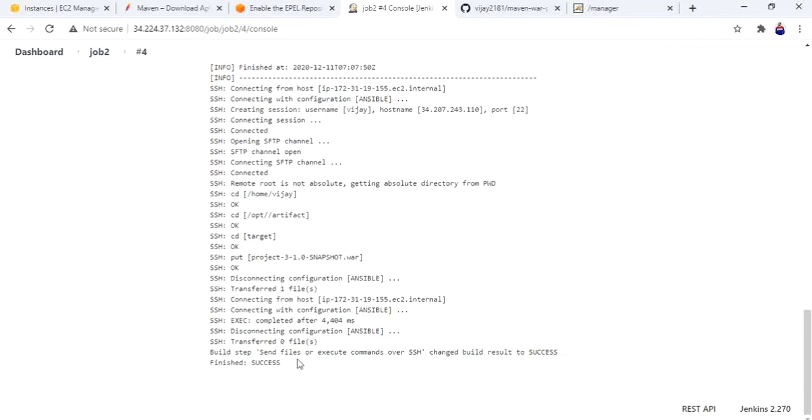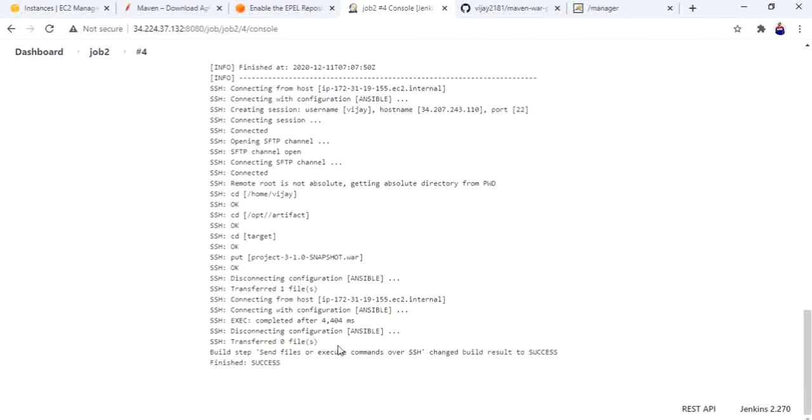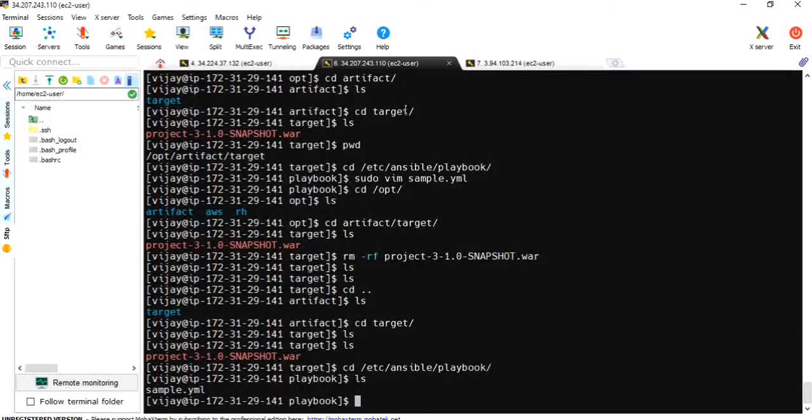Okay, success, transfer success. Now if you get this kind of error and it is not showing, first include verbose, and if you are still confused, then you can do it manually. You can execute the playbook here, see the error, rectify it, and then go to the job and trigger it so that it will be in automated form. I think you guys got it. See here, a single character will make a mistake.